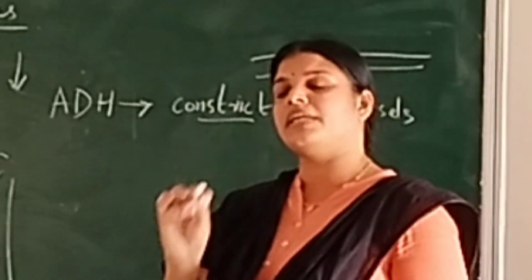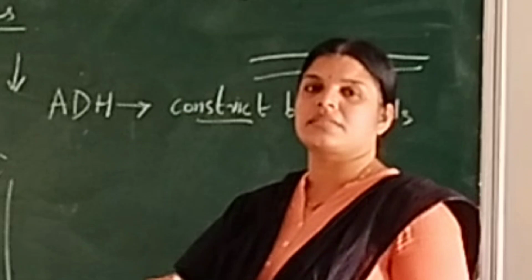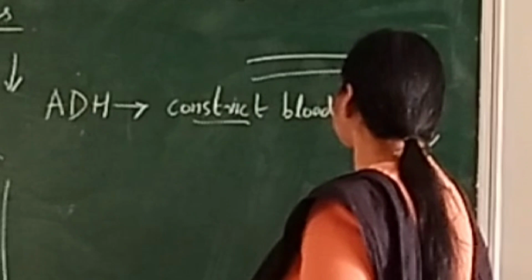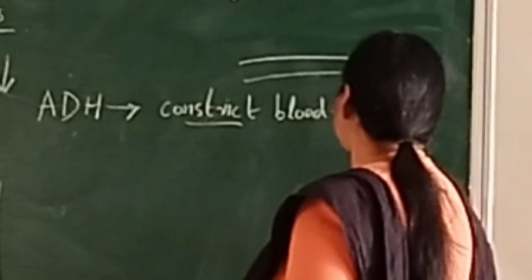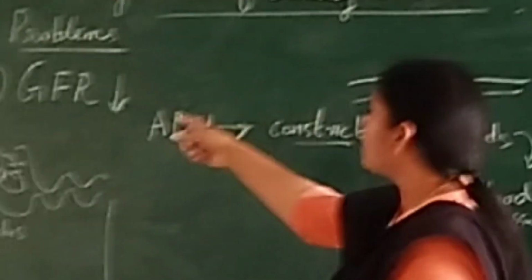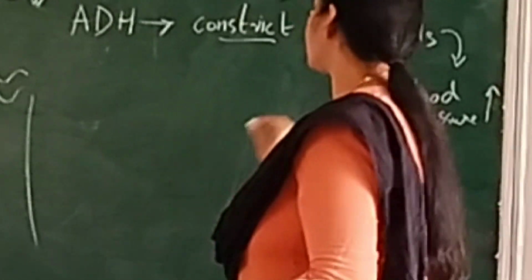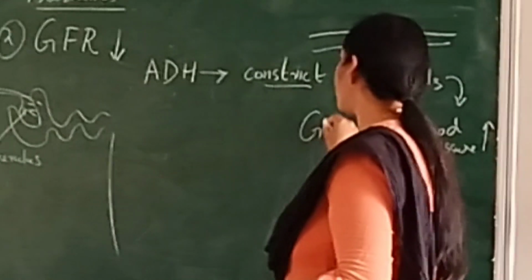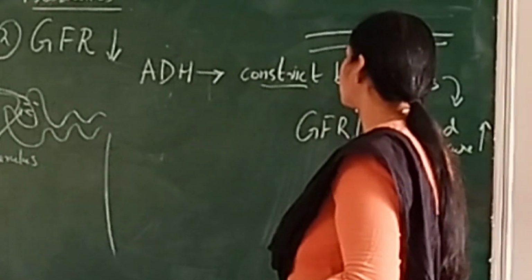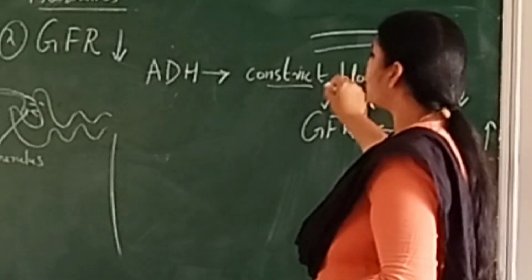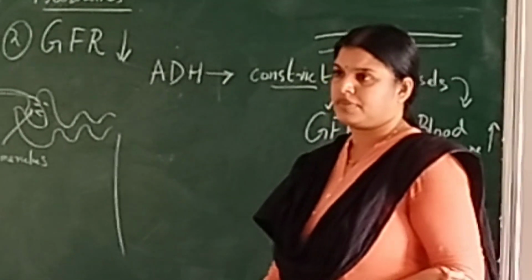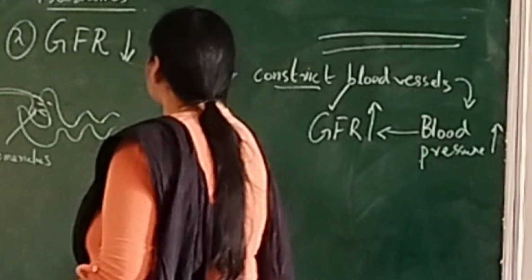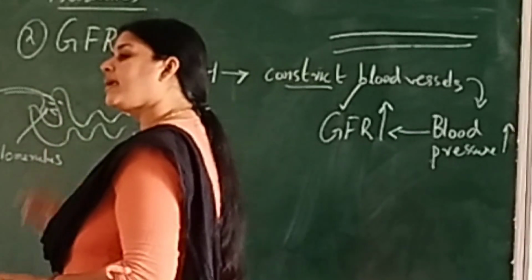When the blood vessels become narrow, blood pressure will increase. If the blood pressure increases, at the same time the glomerular filtration rate also will increase, because the blood will be traveling fast and getting filtered fast. So that problem got solved due to ADH. You can also increase the pressure by another method, if the glomerular filtration rate is less, in another way also.